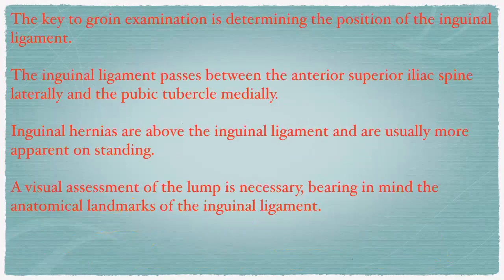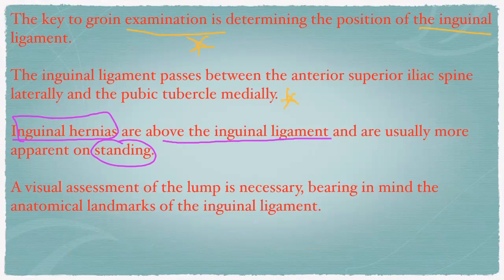The key to groin examination, right, is determining the position of the inguinal ligament. The inguinal ligament passes between the anterior superior iliac spine and the pubic tubercle medially. You already know that. Inguinal hernias are above the inguinal ligament and are usually more apparent on standing.